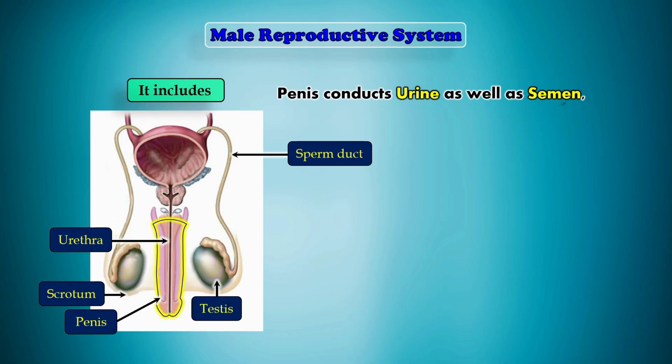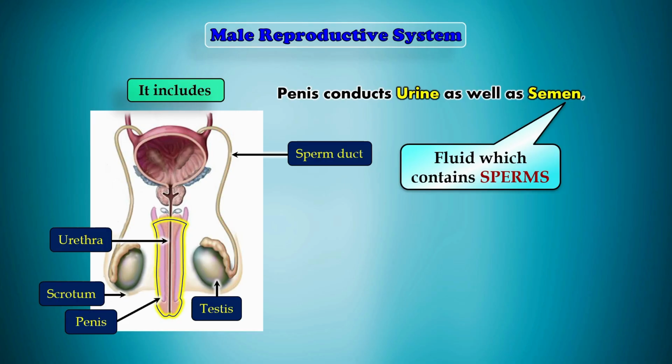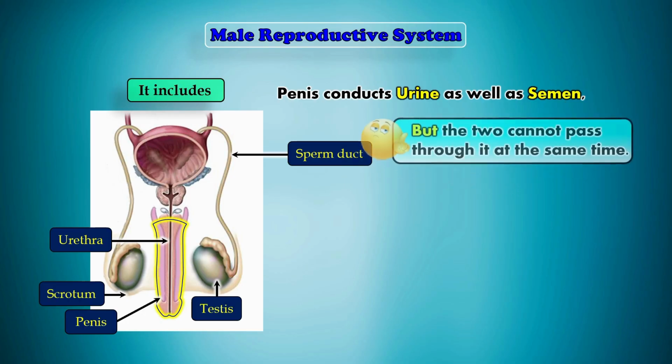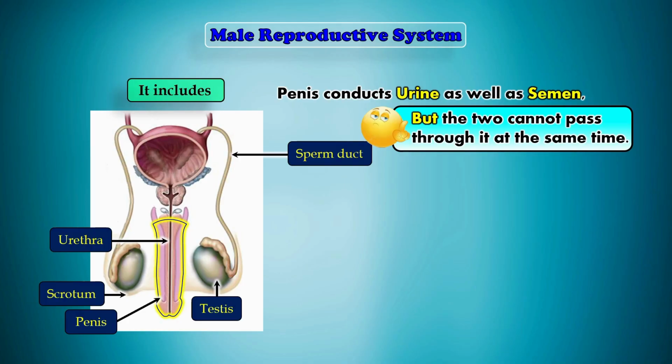The urethra carries urine as well as semen. And semen is the fluid that contains sperms. However, urine and semen never pass through the urethra at the same time. The body switches the passage depending on the need.